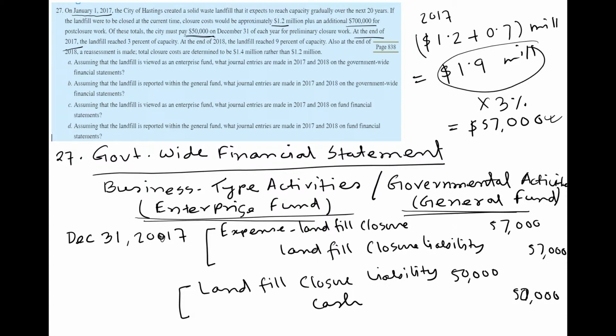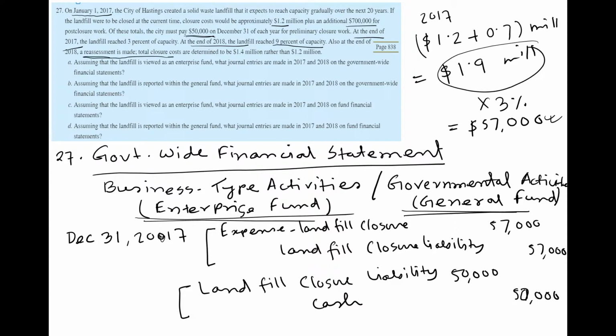Now let's see, it says that at the end of 2018 the landfill reached 9% of the capacity. So now we will actually reassess the cost, and we found that it reached 9% of its capacity. That means here we have to check the new closure cost.